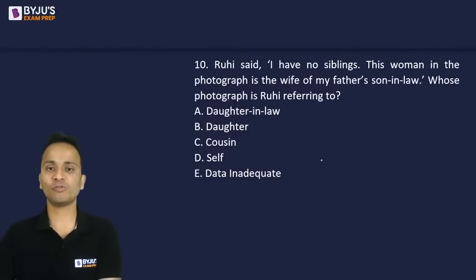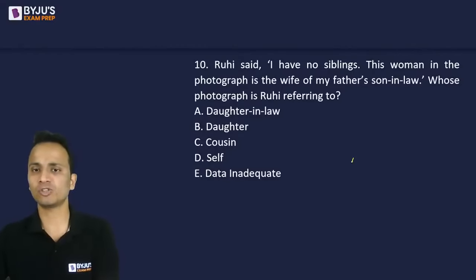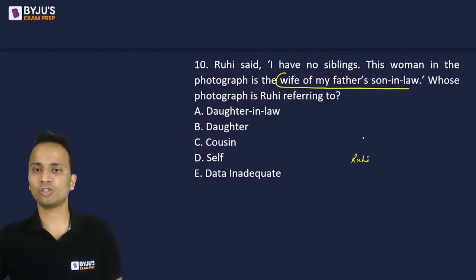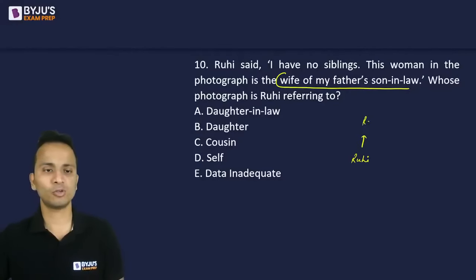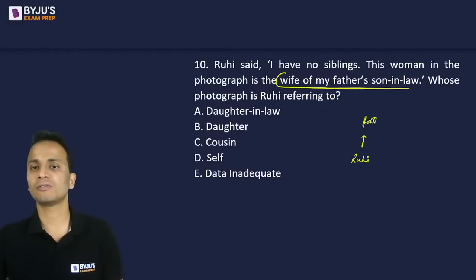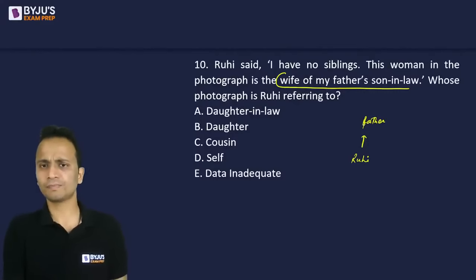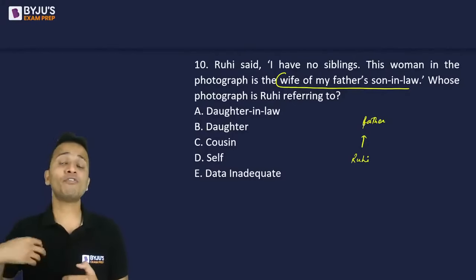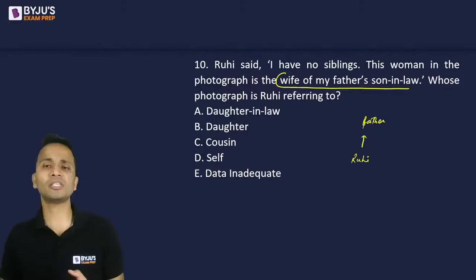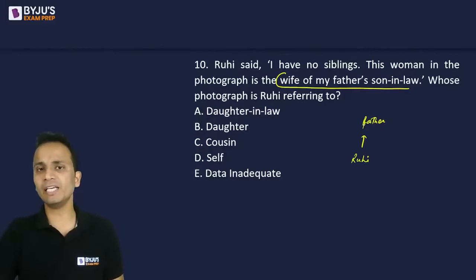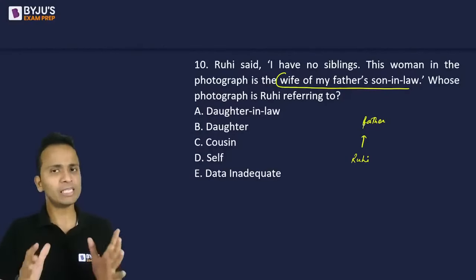Absolutely correct. Most of you are absolutely correct. Now Ruhi has no siblings. So let's say this is Ruhi. Ruhi is saying that I have no siblings, but the woman in the photograph is the wife of my father's son-in-law. So Ruhi's father's son-in-law. Now, if Ruhi had a sibling, the son-in-law of my father could be my sister's husband. But Ruhi does not have any sibling.